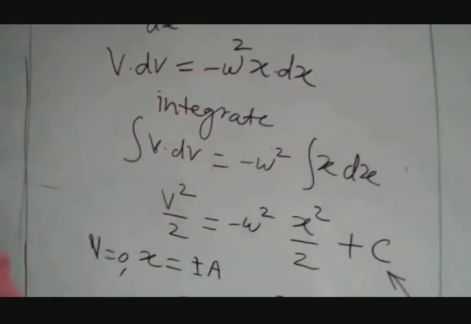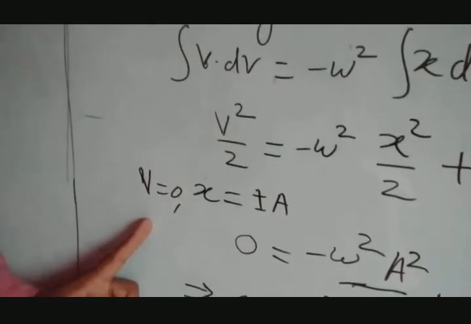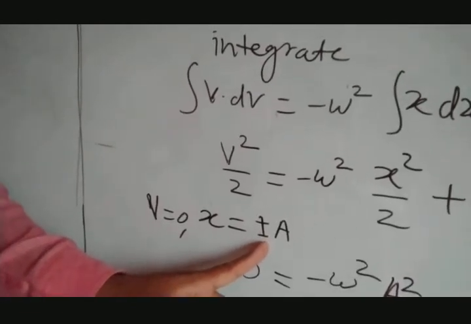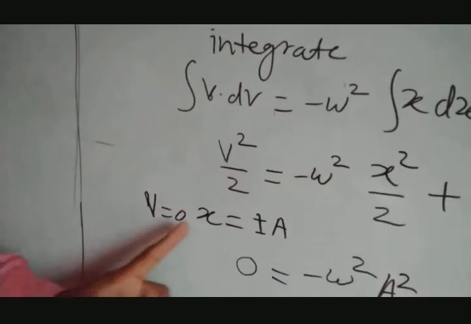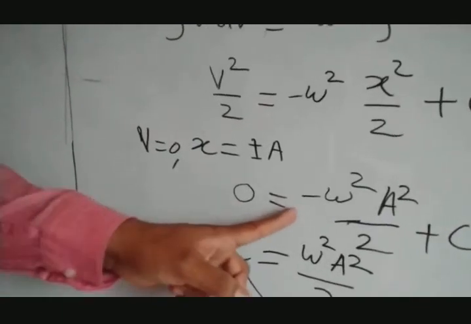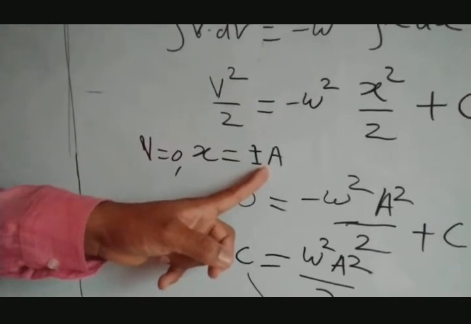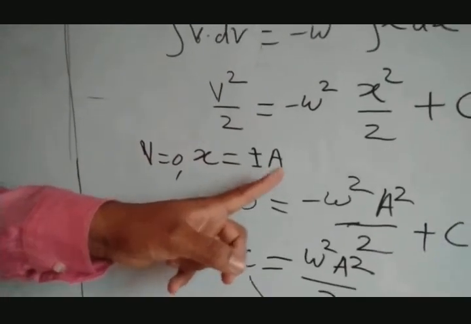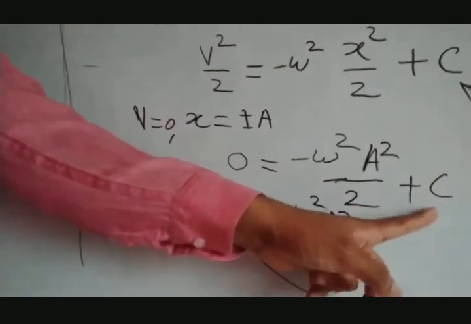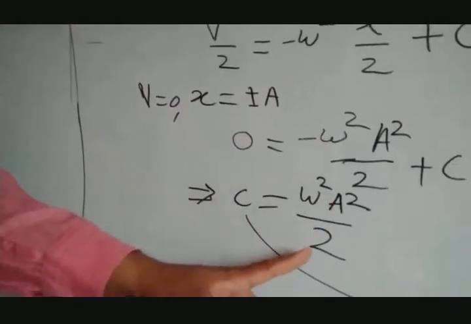Now we want to find the value of the constant of integration. For that, we have to use a condition. Velocity is 0 at the extreme position where x is plus a to the right side, minus a to the left side. So put this condition, v is 0 at x equal to plus minus a, in this equation. We get 0 equal to minus omega square a square. x equal to a we have put, plus minus a. Whether it is plus or minus a, the square is positive. So minus omega square a square by 2 plus c. To find the value of c, this goes to this side, so it becomes c equal to plus omega square a square by 2.